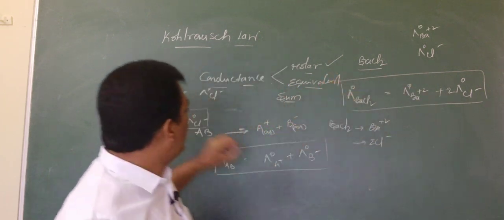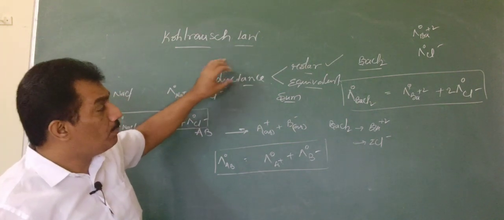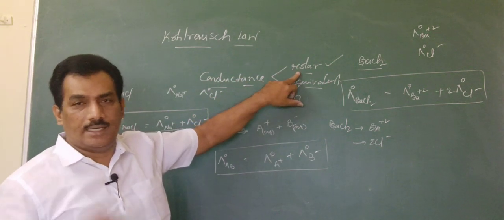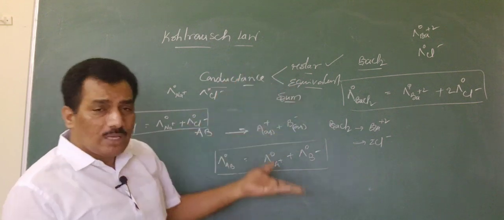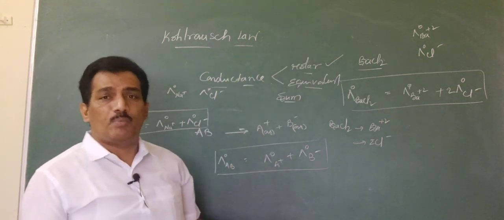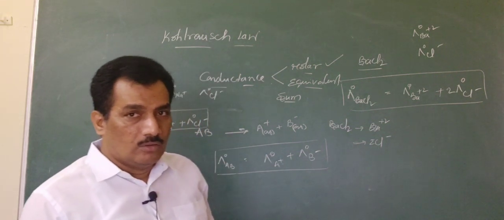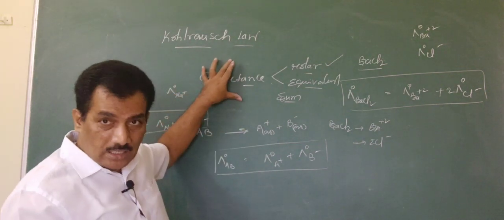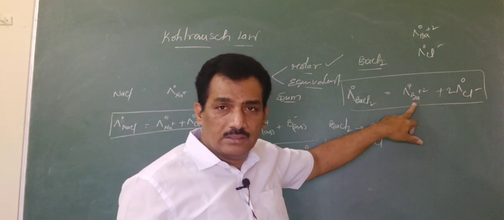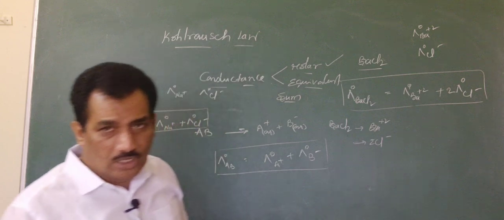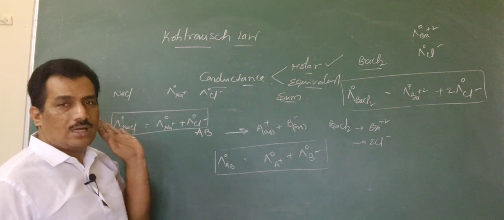That's why I am saying that when they ask with a simple word the conductance of the electrolyte, by default it is molar conductance. You remember forever. Clear? And sometimes they may give the molar conductance literally, they may calculate the molar conductance of barium chloride, or simply, sometimes to confuse you, they may calculate the conductance of barium chloride solution with these two ionic conductances. Are you clear with this one? Don't get confused. Conductance, the word itself, by default means molar conductance.